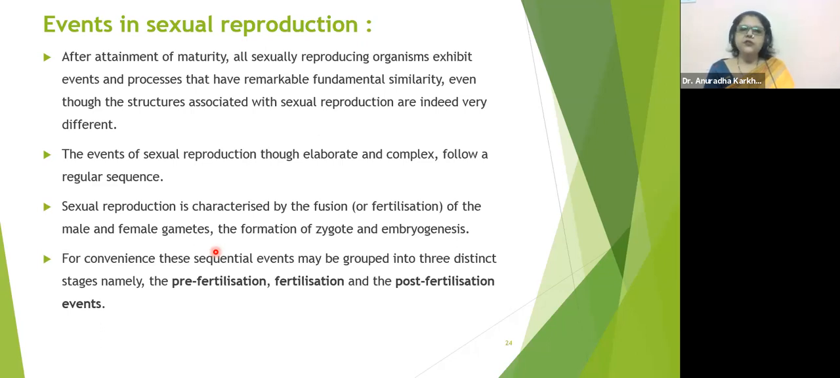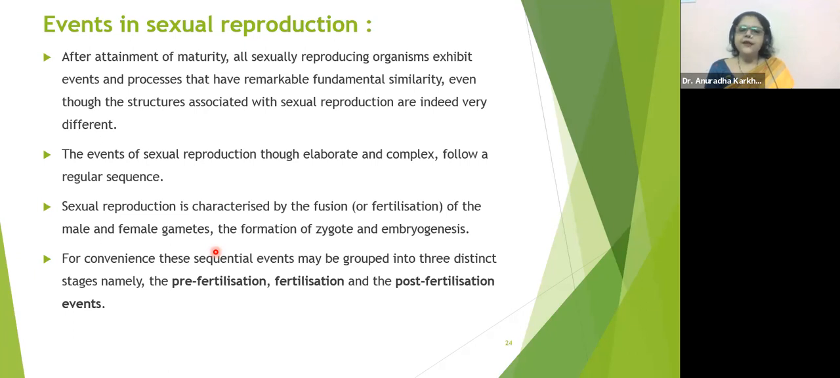Even though the structures associated with sexual reproduction are indeed very different. In plants, the reproductive structure is quite different as compared to animals and human beings. The events of sexual reproduction, though elaborate and complex, follow a regular sequence. So there's a sequence which is going to be followed in every sexually reproducing organism.